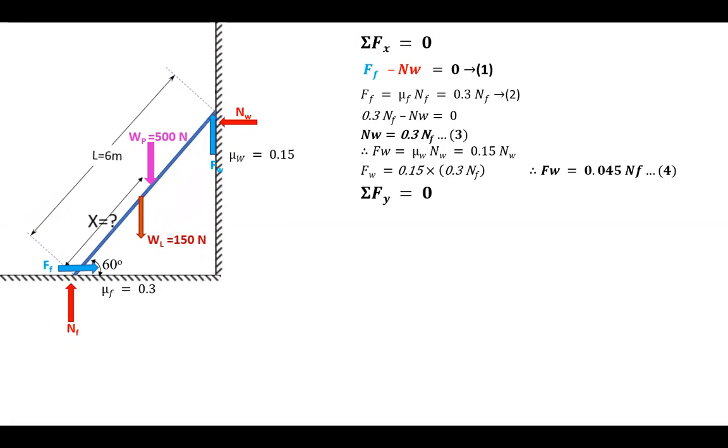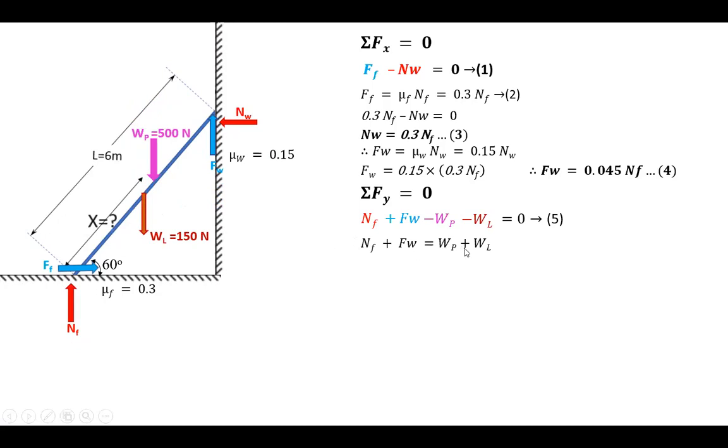Next, let us consider sigma Fy is equal to 0. So NF will be acting upwards, so positive. Next, the FW will be acting upwards, so that's also positive. And then the weight of the person, 500 Newton, will be acting downwards, so negative. Next, the weight of the ladder, which will also be acting downwards, so hence negative. So all that will be equal to 0. We'll call this equation number 5. Next, upon simplification, send WP and WL to the other side. So therefore, NF plus FW will become WP plus WL.